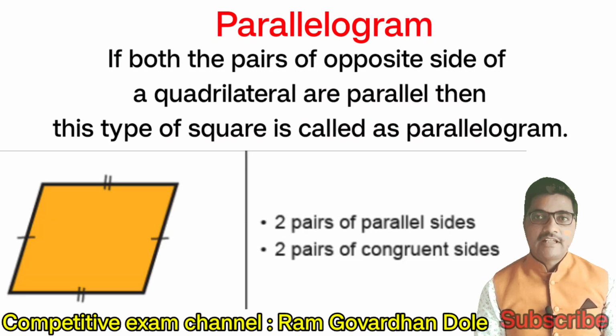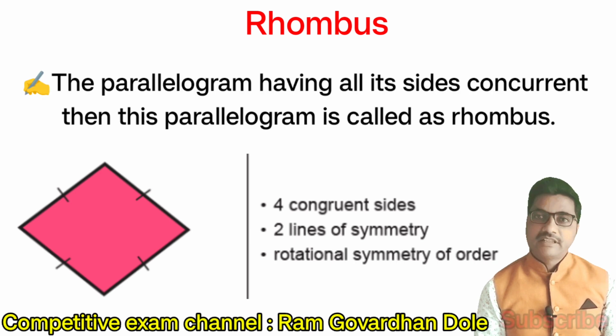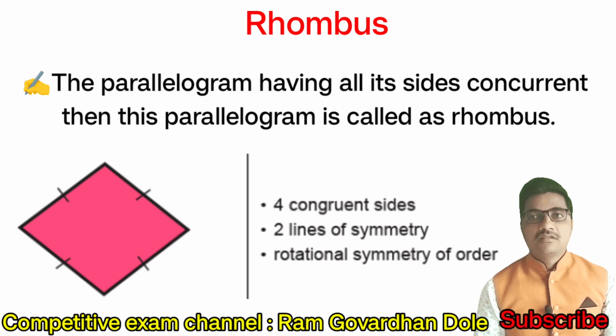Parallelogram. If both pairs of opposite sides of a quadrilateral are parallel, then this type of quadrilateral is called a parallelogram. Look at this figure. Two pairs of parallel sides, two pairs of congruent sides. Rhombus. A parallelogram having all its sides congruent is called a rhombus. Look at this figure. Four congruent sides, two lines of symmetry, rotational symmetry of order 2.